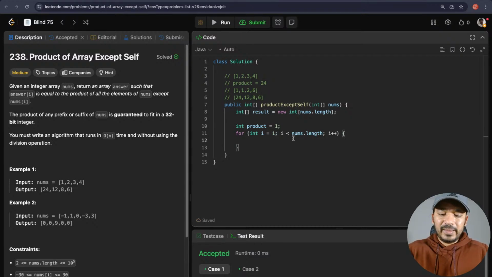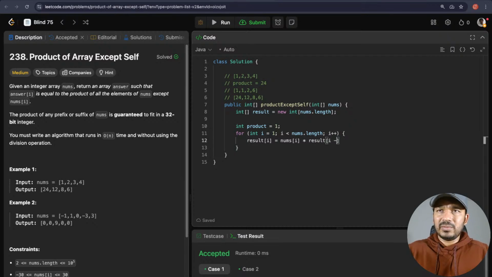So now here result of i is equal to, what did we do? It is nums of i minus 1 multiplied by product. Nums of i multiplied by product, multiplied by probably result of i minus 1.